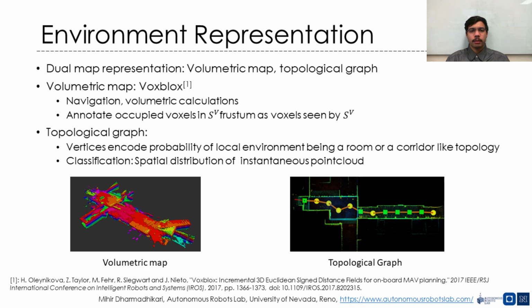Alongside the volumetric map, a topological graph is built. The vertices in the graph represent points in the space and encode the belief of the planner about the topology of the environment around it. In this work, we consider two topologies, room and corridor-like environments. The topology identification is done using the spatial distribution of the instantaneous point cloud obtained by the depth sensor.